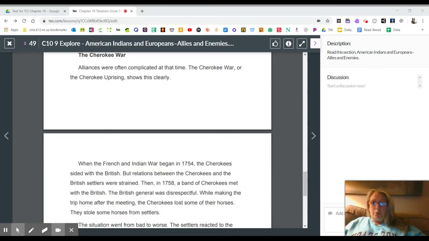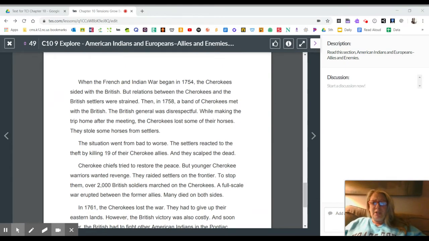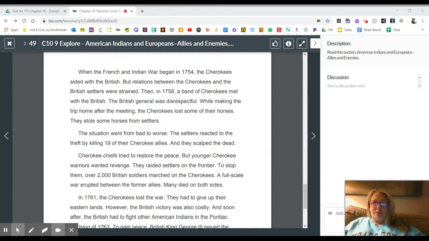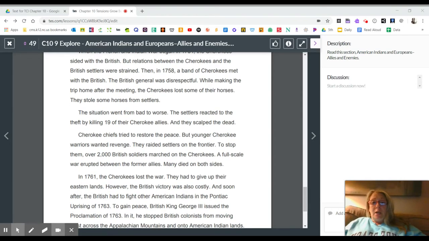The Cherokee War, or the Cherokee Uprising, shows this clearly. When the French and Indian War began in 1754, the Cherokees sided with the British, but relations between the Cherokees and the British settlers were strained. Then, in 1758, a band of Cherokees met with the British. The British general was disrespectful.